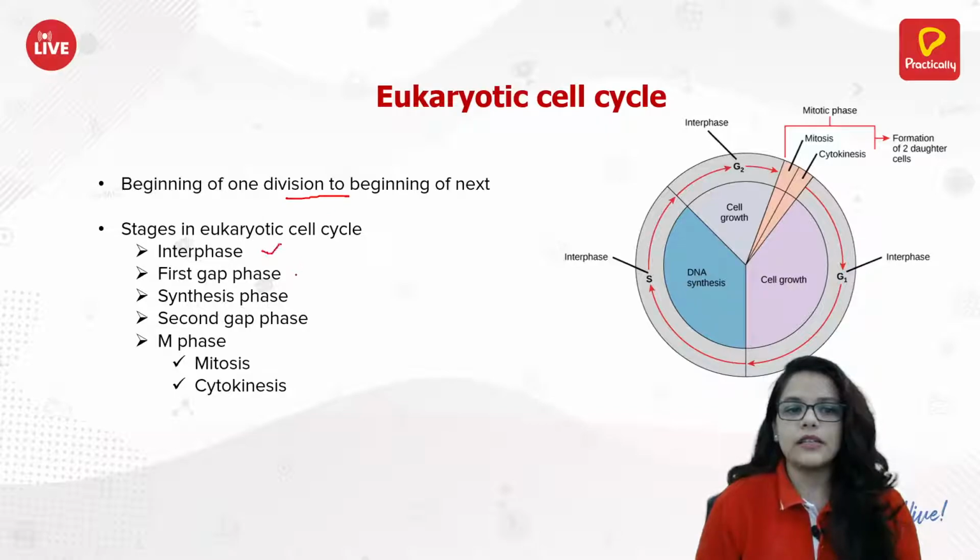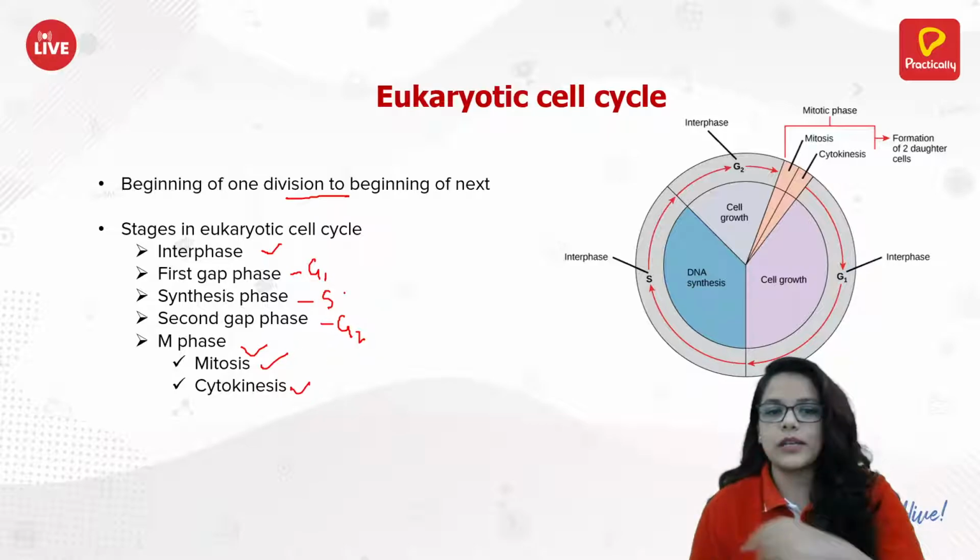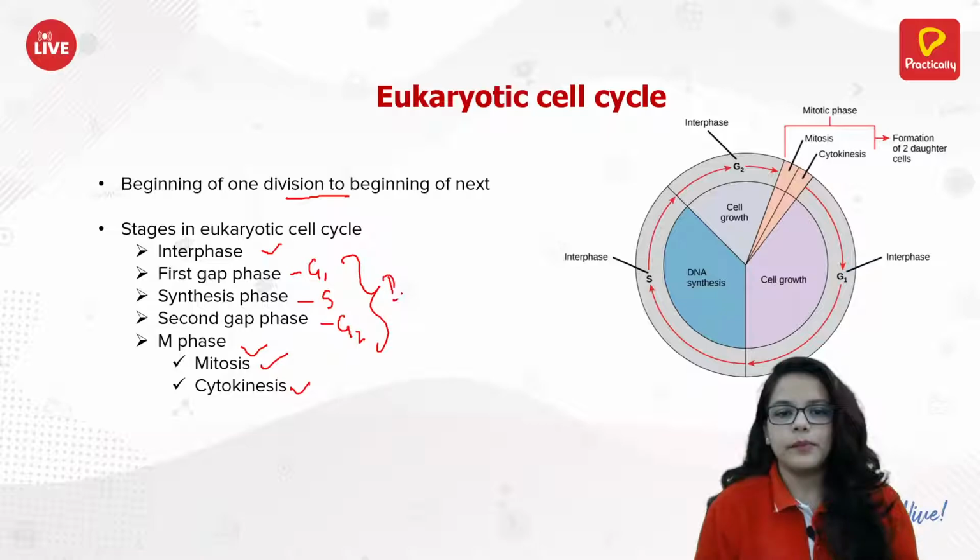So there is interphase, G1, S, G2, and M. M is the mitotic phase, which is further divided. And there is cytokinesis, where the cytoplasm divides. This is the interphase.